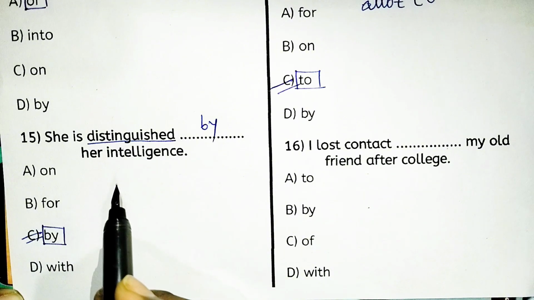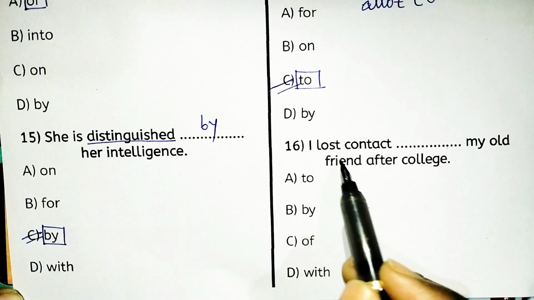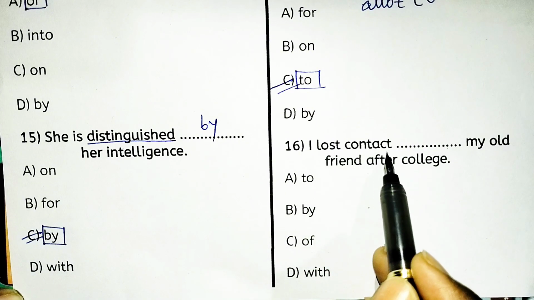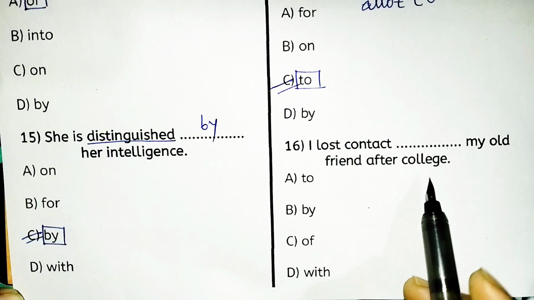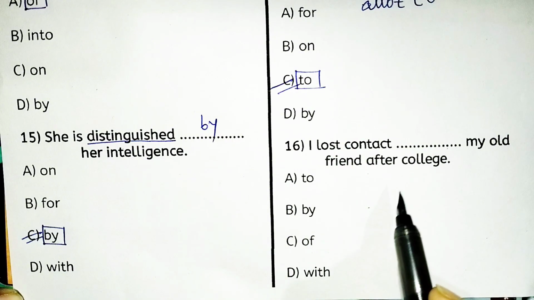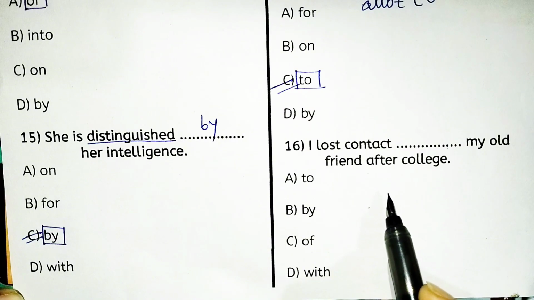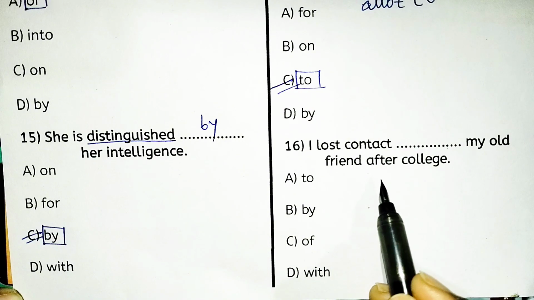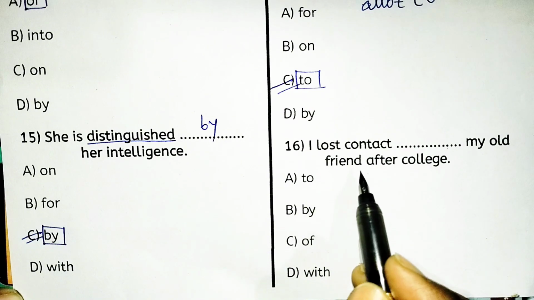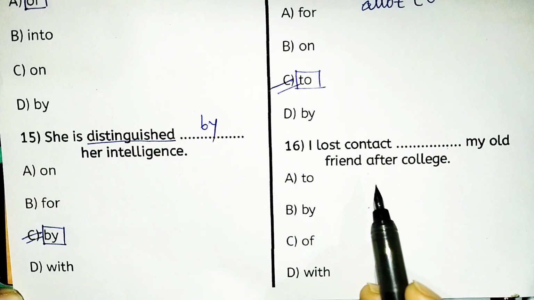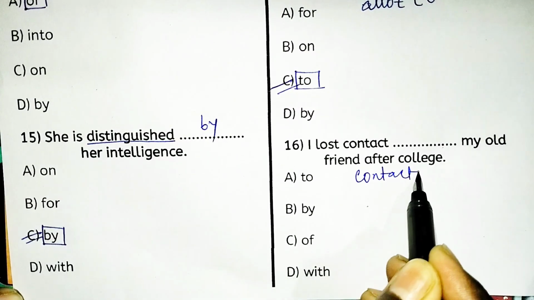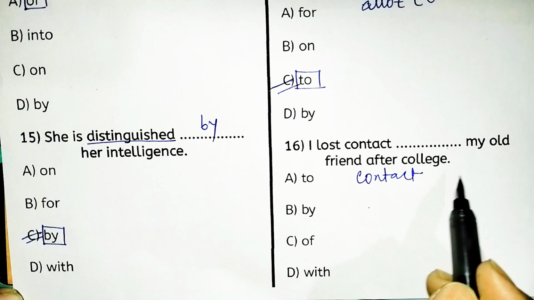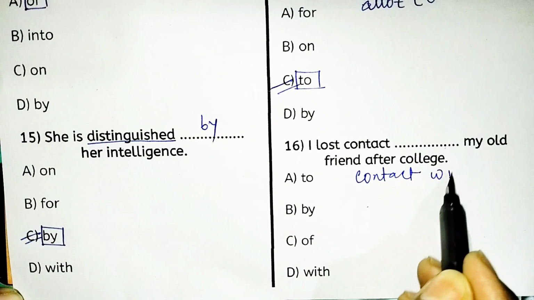Very good. Next, I lost contact dash my old friend after college. I think you are able to answer it because it is a very easy and common thing. So look, contact always takes the preposition with.